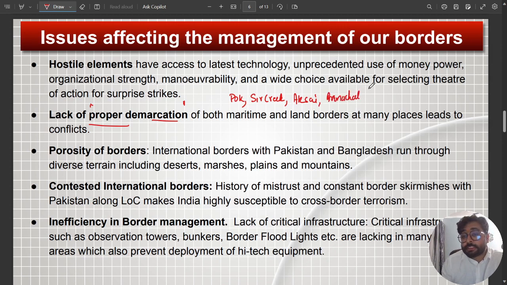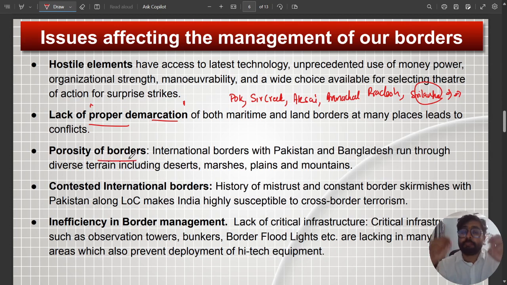However, all these territories are something that India claims are our territory. But because we do not have proper demarcation and settled borders with the neighbors, all these areas, one way or the other, become a dispute. Like, for example, with Sri Lanka, we have a maritime dispute, and at times that dispute leads to the arrest of fishermen.